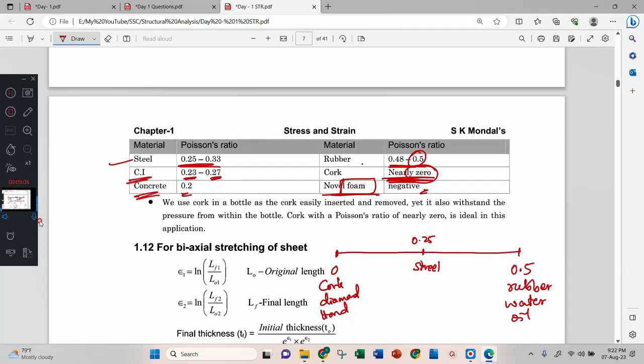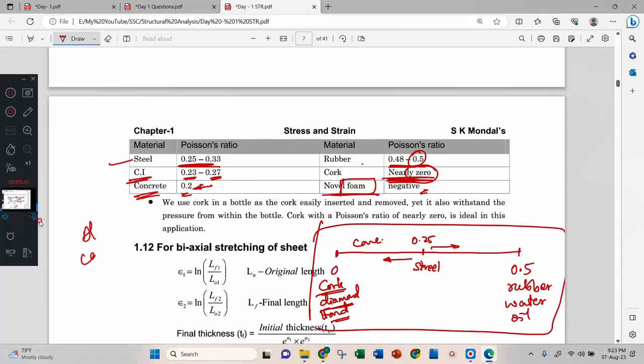Then concrete. You consider concrete as brittle. Cork is brittle. Diamond is brittle. Hard means brittle. That's why concrete comes in this direction. Correct? If you take some aluminum or copper, then they will come this side. Just remember this scale so that you can answer any questions.